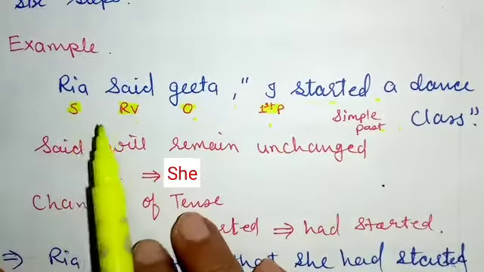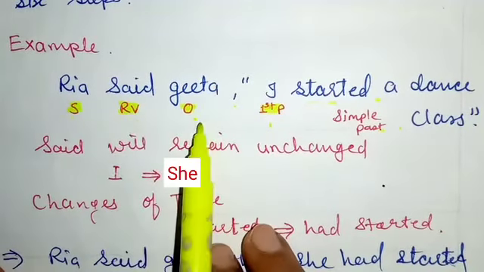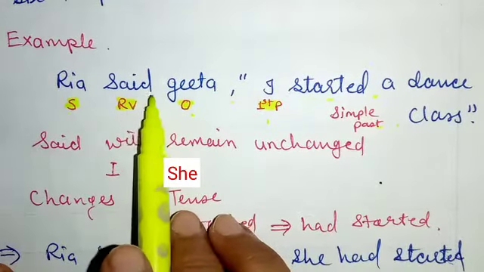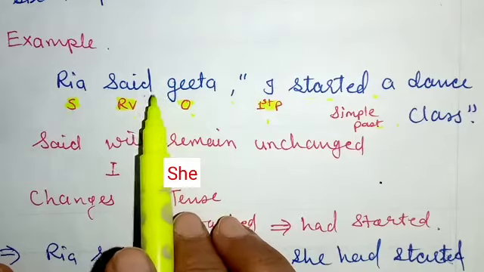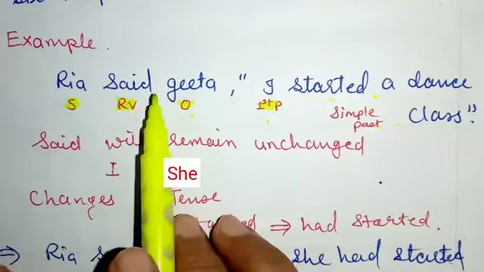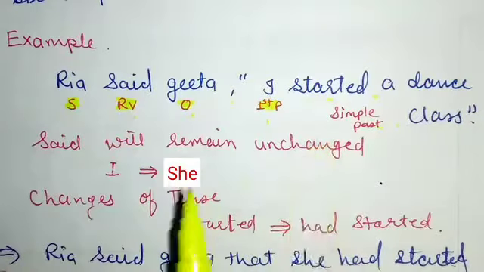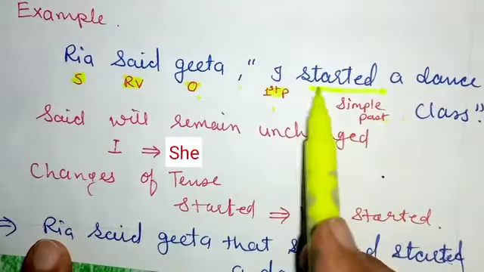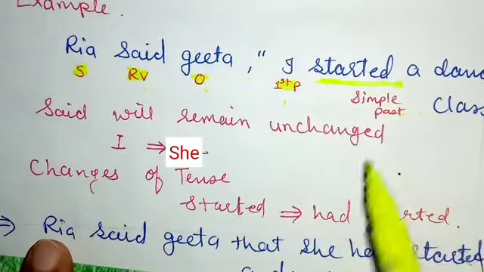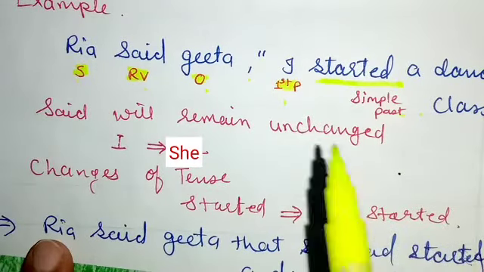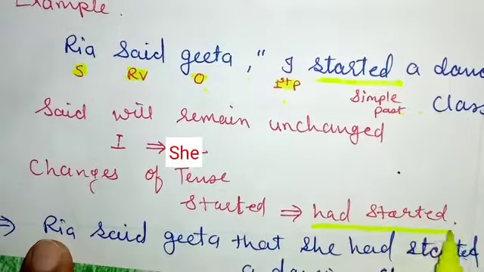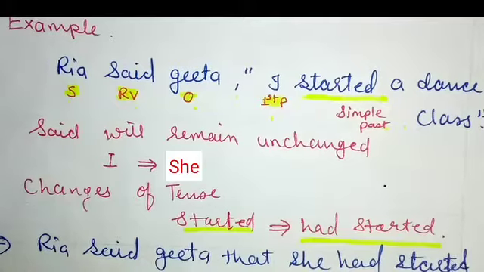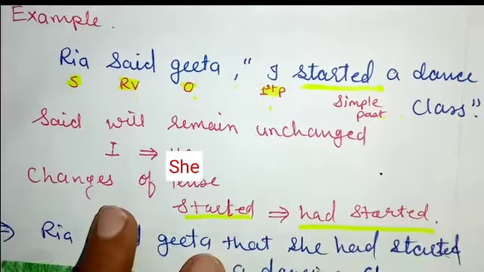First of all, we have already identified the subject, reporting verb and object in this sentence. As we learned, said will remain the same, because when an object comes along with said, it converts into told. But if said comes alone, it remains unchanged. So said will remain unchanged. Then the second step is how to change tenses. Here a simple past tense verb is given, started. So it will change into past perfect tense, had started. Okay, so the sentence will be: Riya said to Geeta that she had started a dance class.